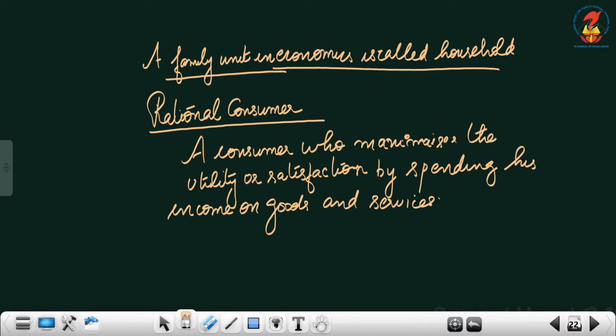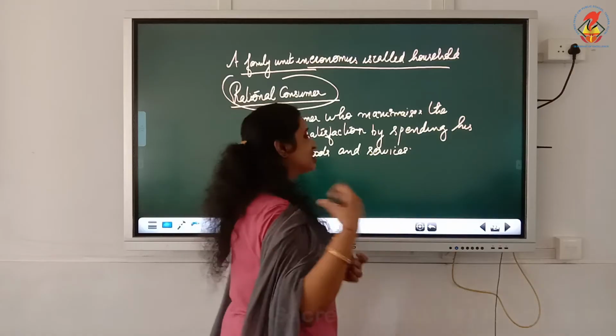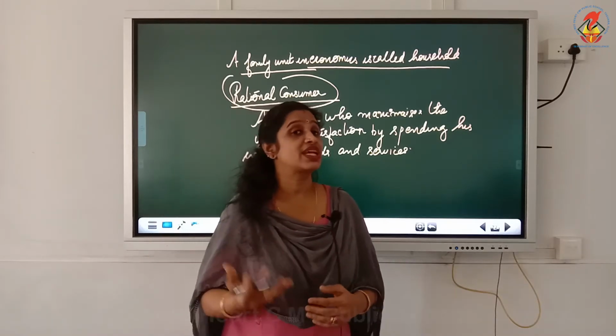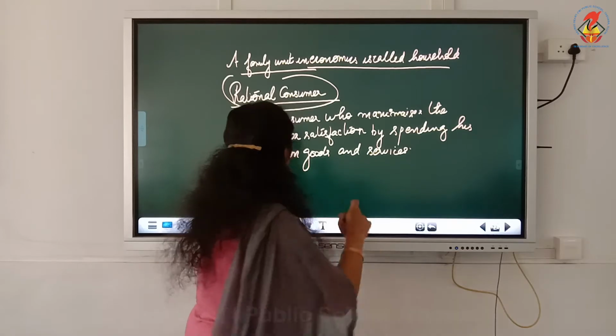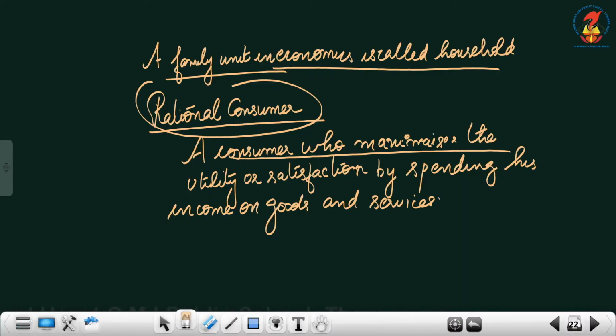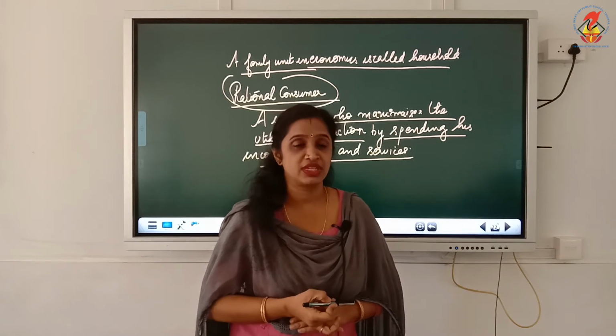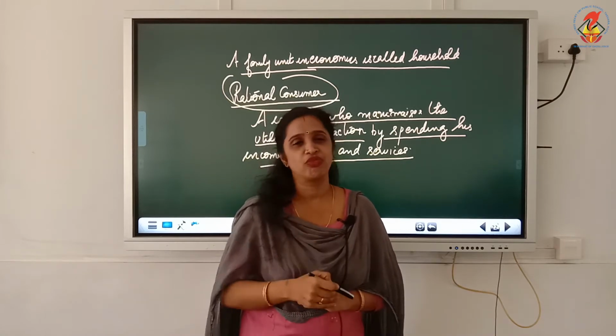Next we will explain the term rational consumer. Who is a rational consumer? We all are consumers, that we know, but who is a rational consumer? A rational consumer is a consumer who maximizes his utility or satisfaction by spending his income on goods and services. We all belong to a household. We spend our income on buying goods and services for satisfaction of want.